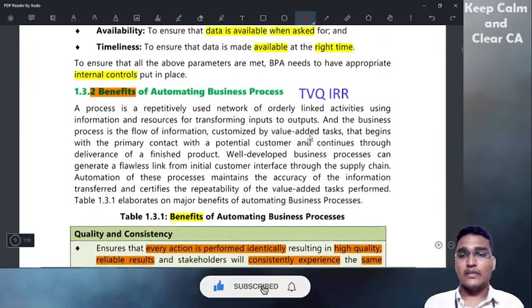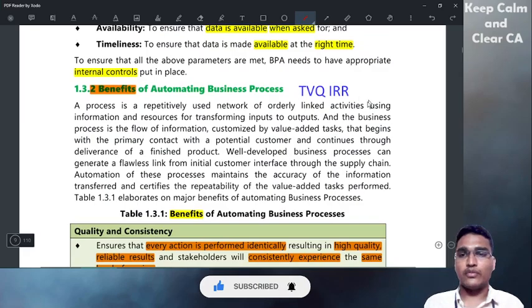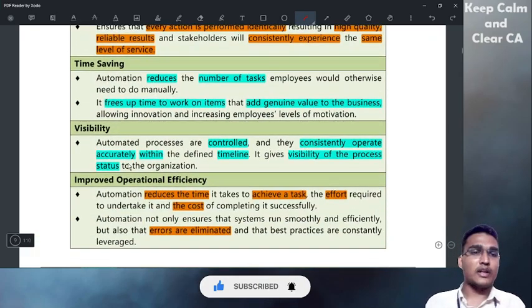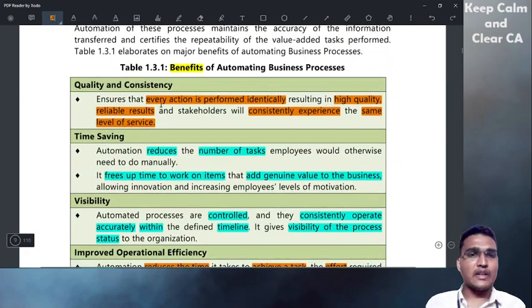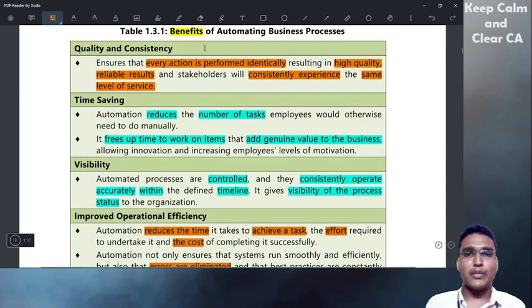In TVQIR, how many have we covered? 1, 2, 3, 4, 5, 6. Six points we have covered. So already 4 is over. Now 2 remain: reduced turnaround time and reduced cost. This is simple. You can also learn it on your own. Eliminate unnecessary tasks. As we said, time saving: they will reduce the number of tasks.